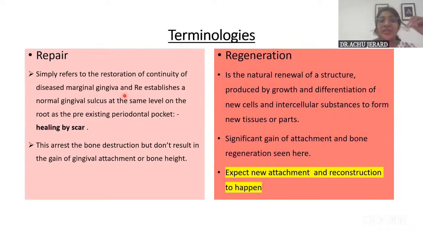There is a normal gingival sulcus that has been re-established at the same level on the root surface as the pre-existing periodontal pocket. Superficial healing has taken place, but there is no formation of new PDL or new cementum, and the alveolar bone that was previously lost is also not regenerated here, but only the epithelial attachment has been regained. So that is the superficial restoration of continuity. That is when we call it repair.